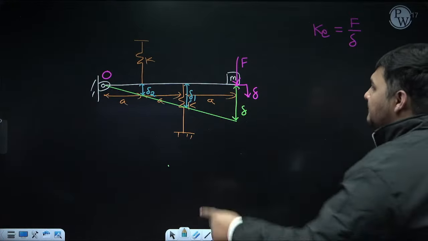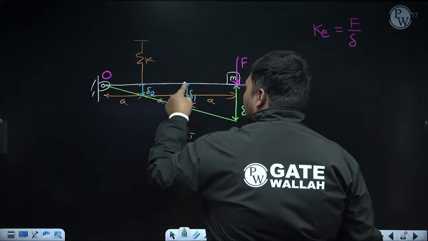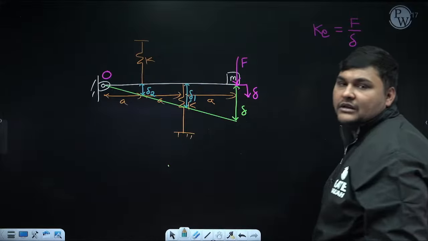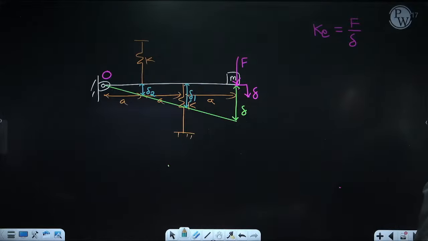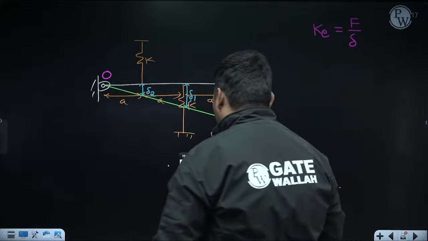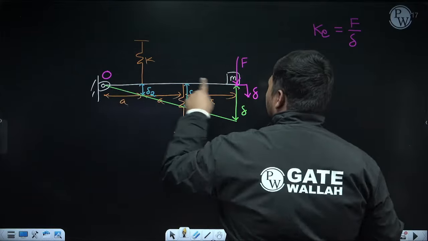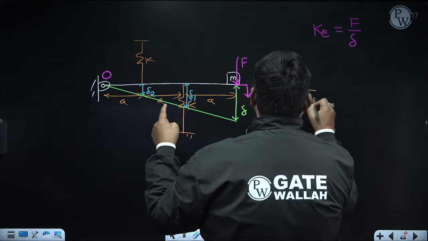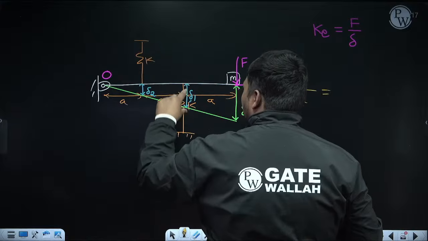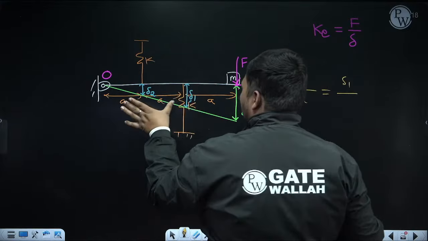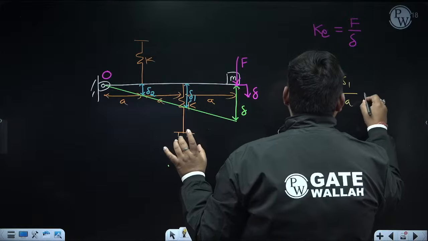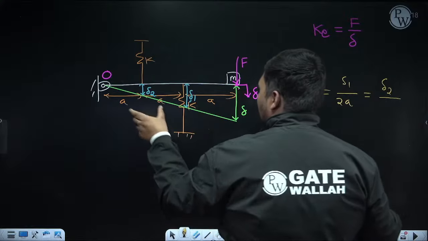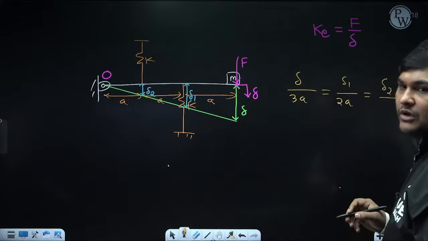How? See, you can see this triangle and this triangle. They are similar triangles. And in similar triangles, the ratio of corresponding sides will be the same. So, how can you find it? See, in this bigger triangle, height is delta upon base, which is this distance 3a. That will be equal to, in this triangle, height delta 1 upon base, which is this distance 2a. That will be equal to, in this triangle, height delta 2 upon base, which is this distance a.